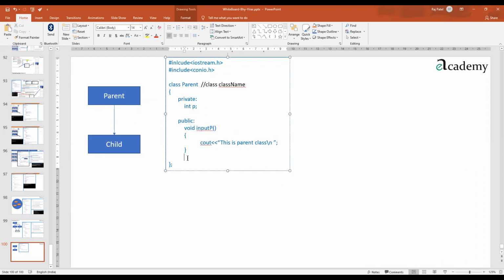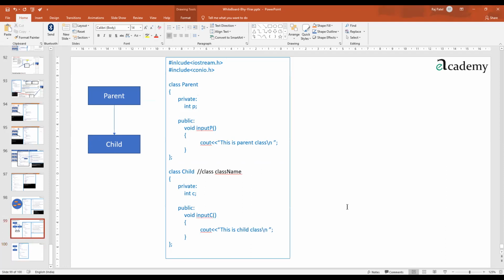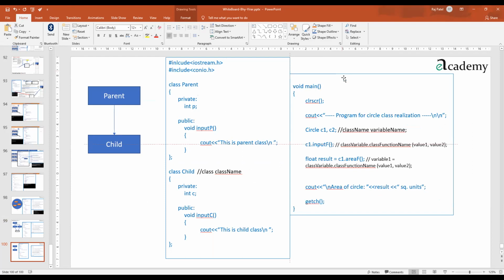So you can notice that I have defined one class. In the same way, I also define one more class, which I'll keep as child. The name is child class. You can see parent class, child class. Child has an internal variable called C, a function named input C, and it prints "this is child class". Now going to the void main part, let's write it over here. Whatever happens and however it happens, I'll keep noting it here only.